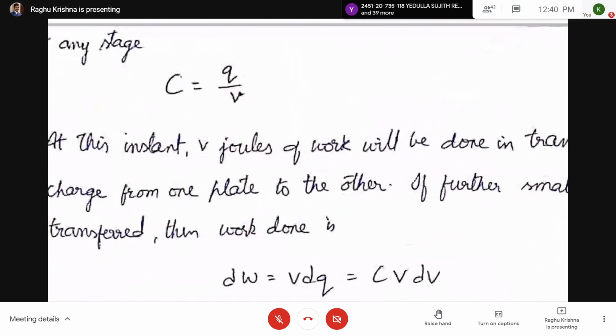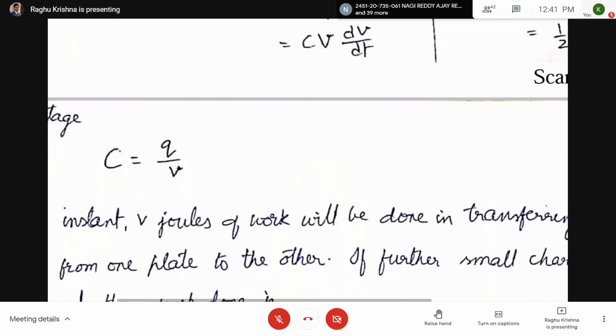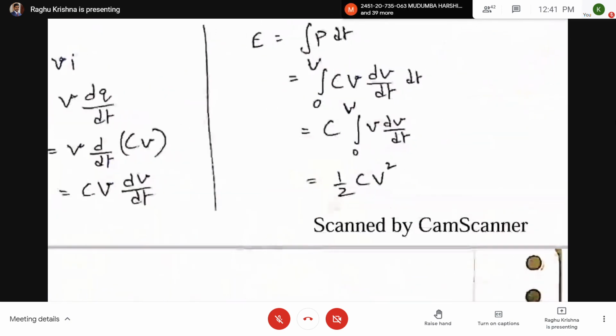I will send this PDF once again. You have to strike off the dt. Here you can see dt gets cancelled.